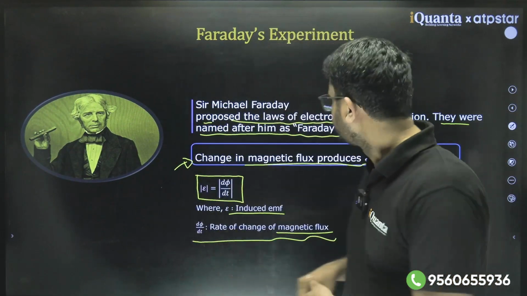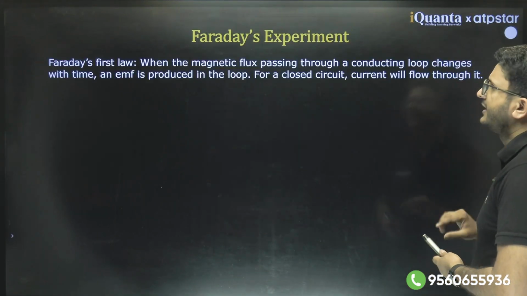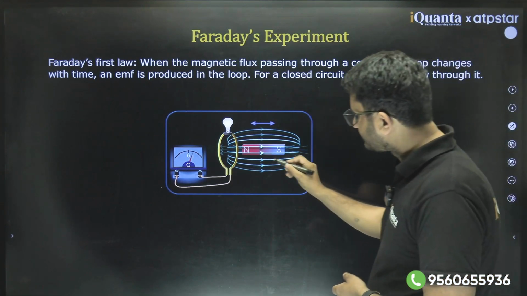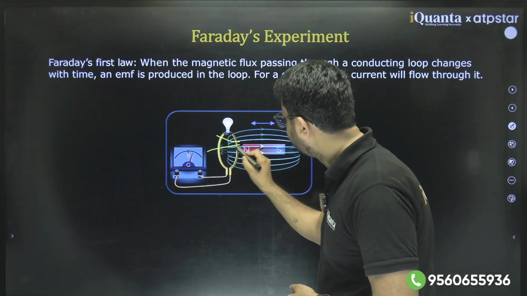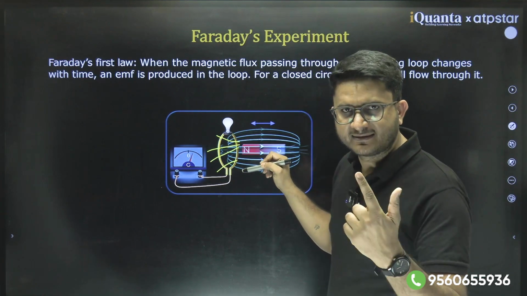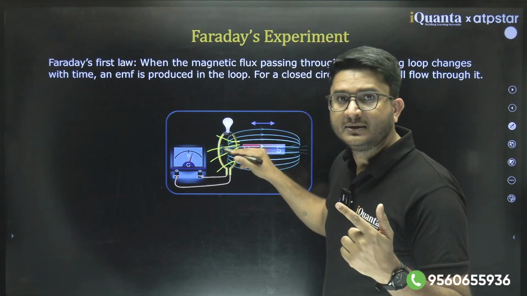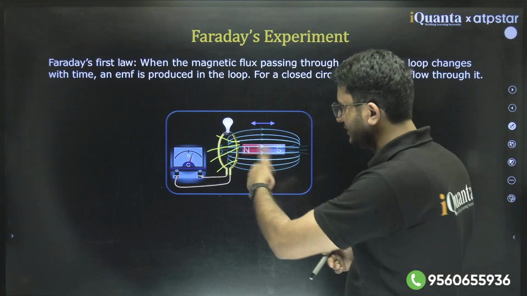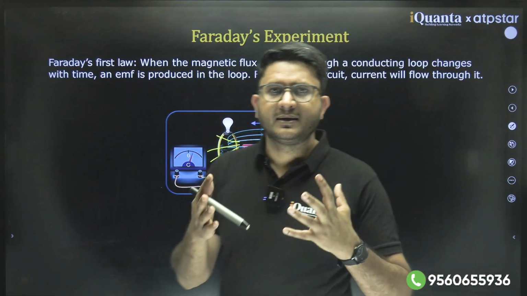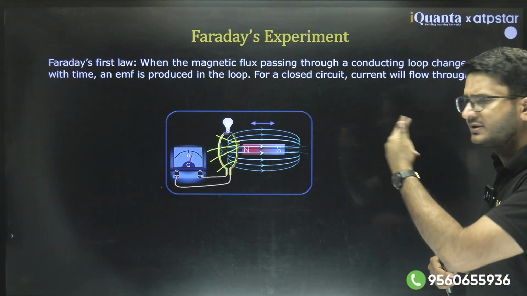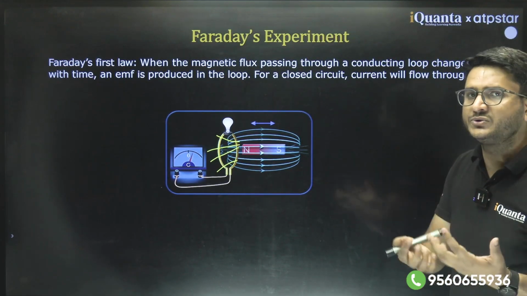So what is the takeaway? According to Faraday's experiment, if magnetic flux is changing through a coil, then it induces current in the coil, or it induces an electric field around it, which produces current in the coil, which we call induced EMF.